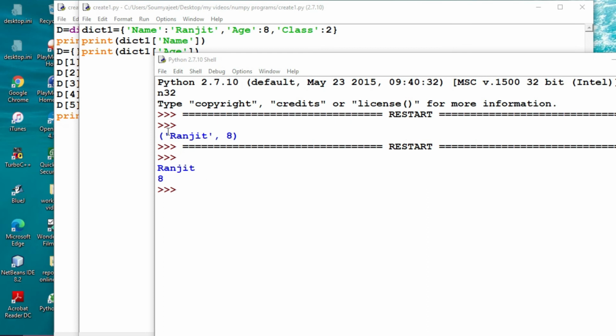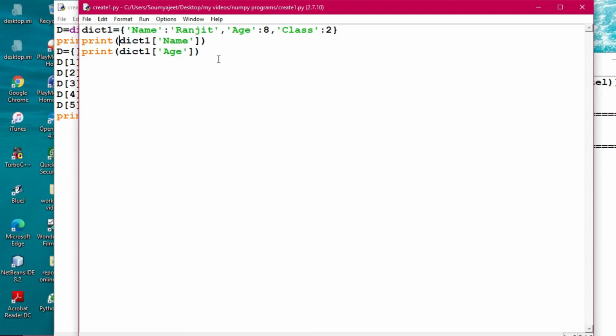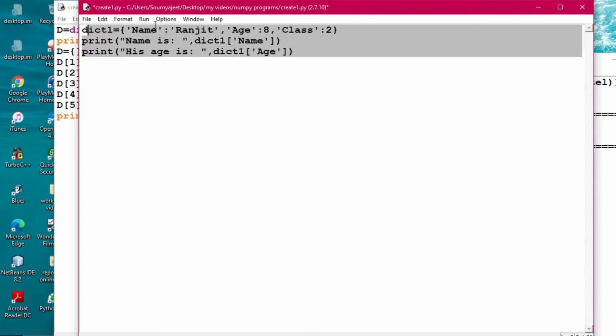So Ranjit, and he's of 8 years. Okay, clear. So here you can add a prompt string. So name is, then double quotes, comma, and his age is what, that is double quote, comma. All right, so now you can execute this program.